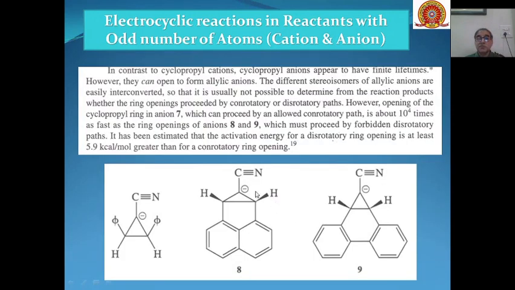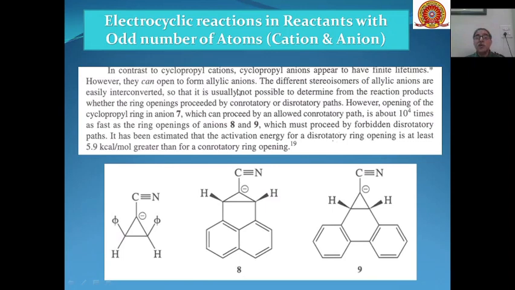Then the case of anions. In case of anions, there are four electron systems to take into consideration. In contrast to cyclopropyl cations, cyclopropyl anions appear to have a finite lifetime. Their lifetime is more. However, they can open to form allylic anions.